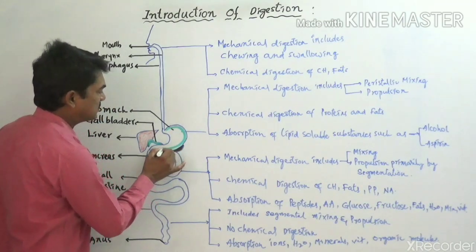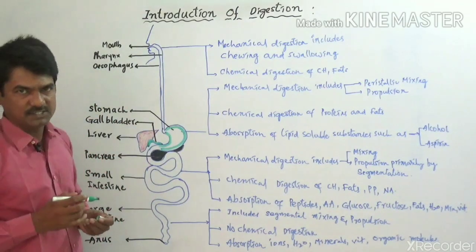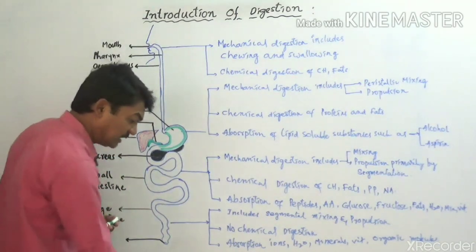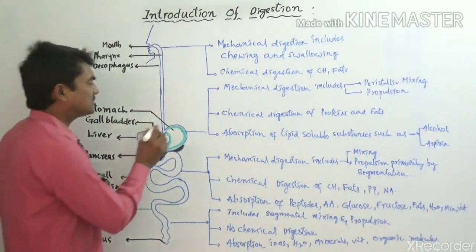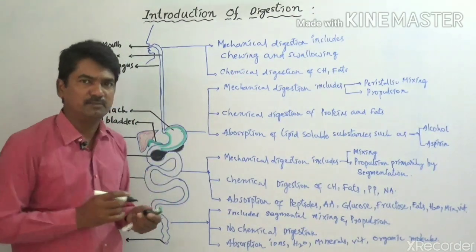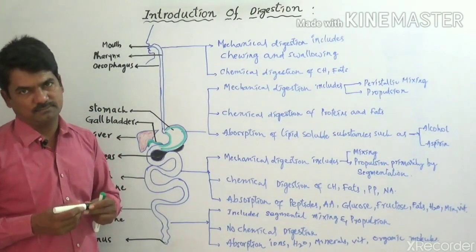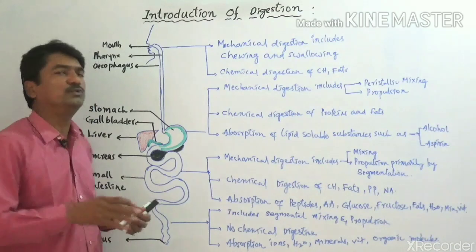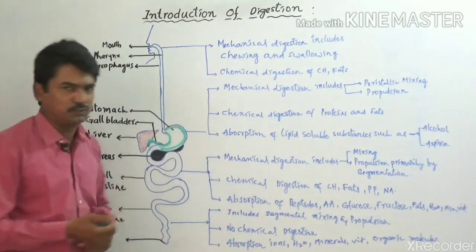This is called the gastric glands. These gastric glands are composed of various enzymatic structures, and can produce various types of enzymes and hormones to digest the food molecules.